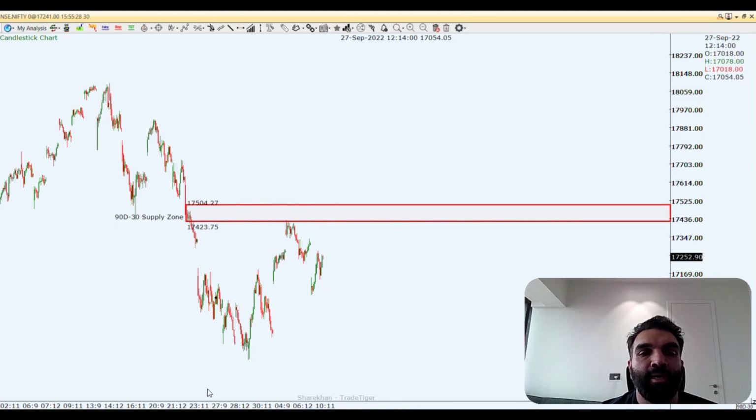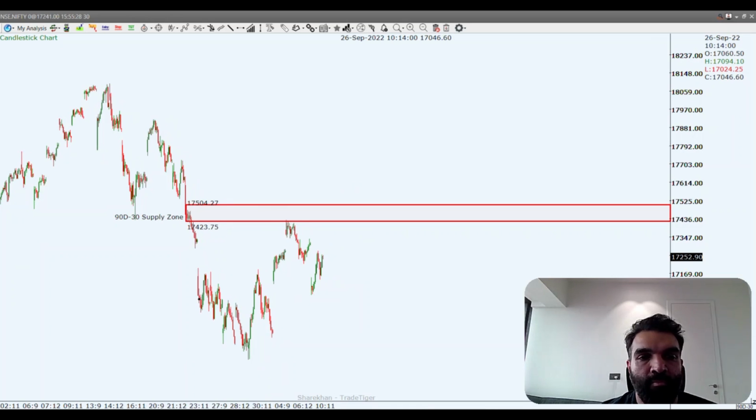The market may make another attempt to come here this week, and this can become another shorting opportunity, and this time probably this gap fill can be the potential target.